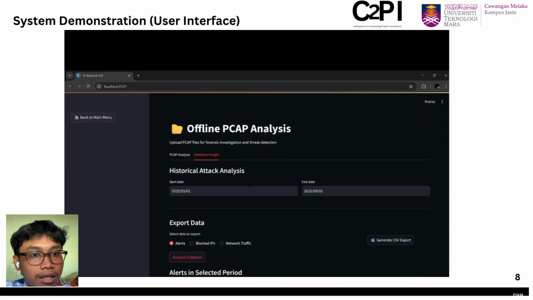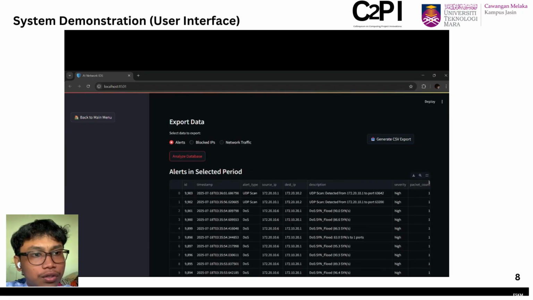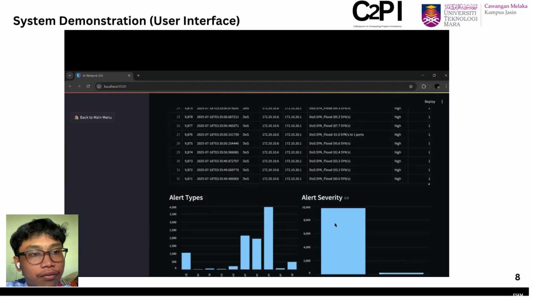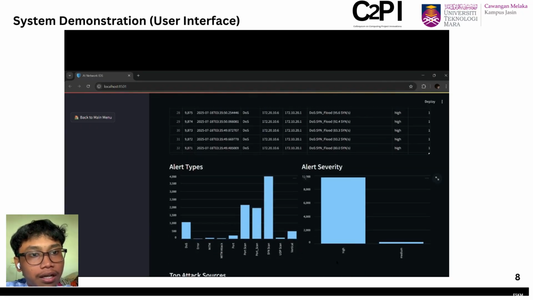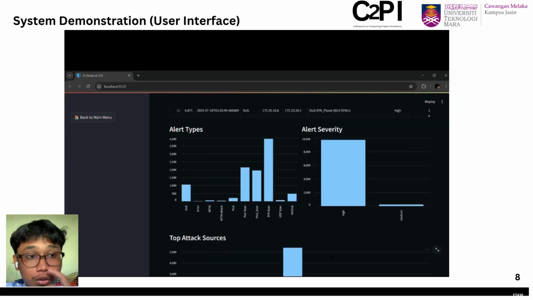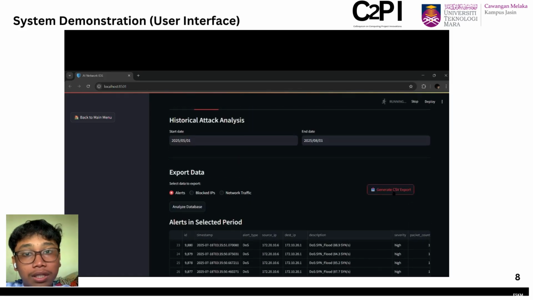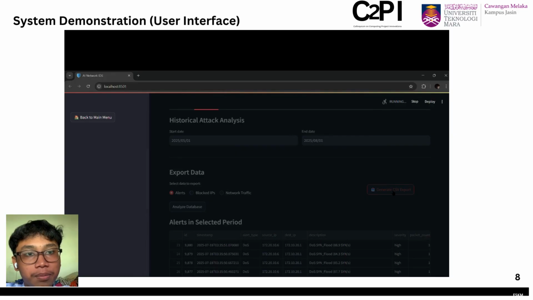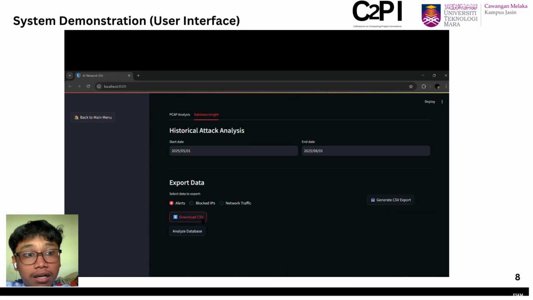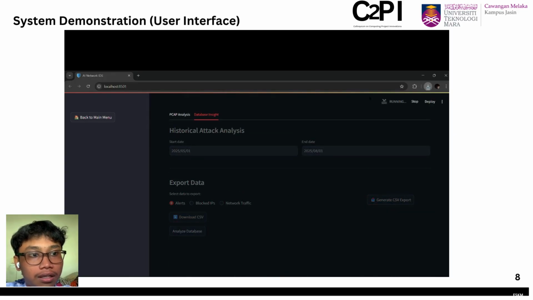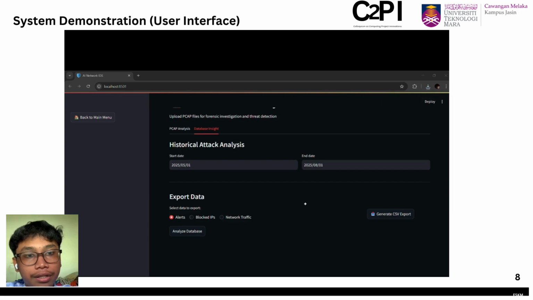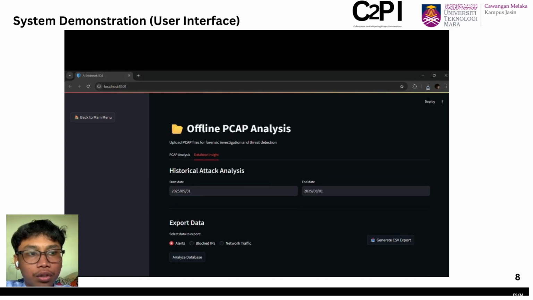The interface also shows the summary of the packets, the alert types, and the top attack sources, so that it can show clearly about the incident that happened. Besides that, I also offer a CSV report to be downloaded, so that the log can be used in future by forensic analysis or maybe for model training.